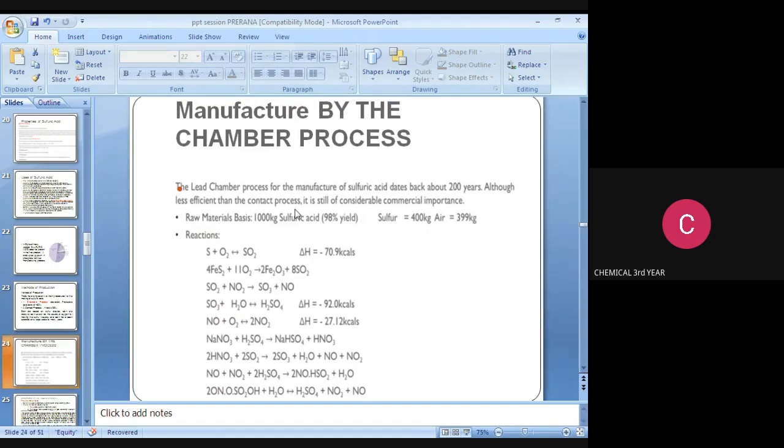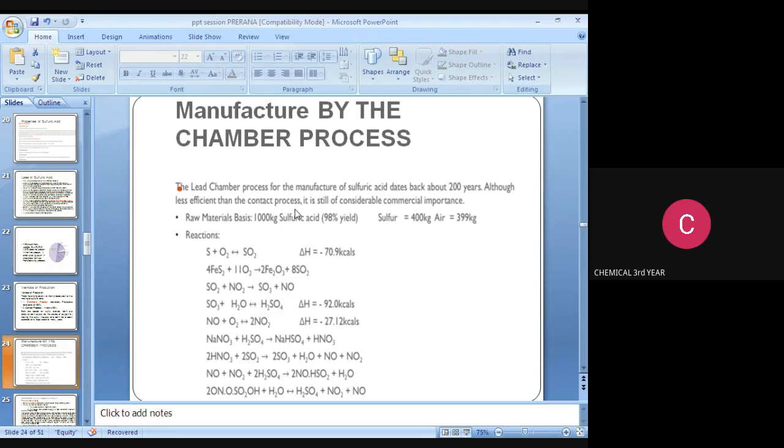Next, the manufacturing process of sulfuric acid by the chamber process. Now listen, this is very important for GATE exams. Note down the reactions carefully, as this type of reaction is asked in GATE exams. The lead chamber process for the manufacture of sulfuric acid dates back about 200 years. Although less efficient than the contact process, it is still of considerable commercial importance.